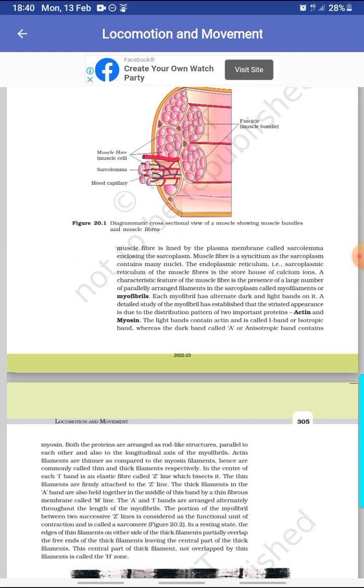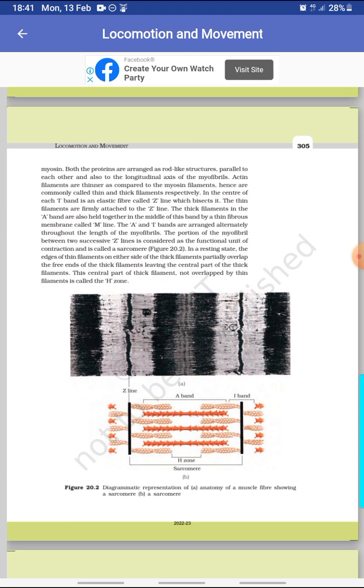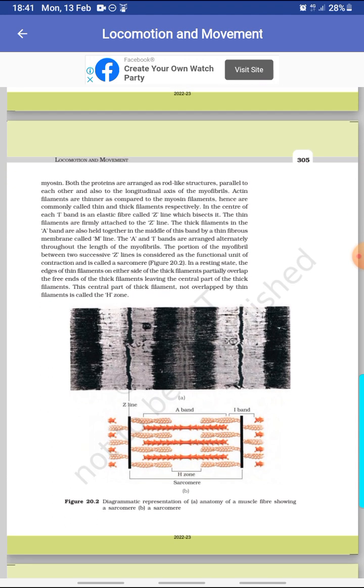The light bands contain actin and are called I band or isotropic band, whereas the dark band, called A band or anisotropic band, contains myosin. Both the proteins are arranged as rod-like structures parallel to each other and also to the longitudinal axis of the myofibrils. Actin filaments are thinner as compared to the myosin filaments, hence they are commonly called thin and thick filaments respectively.